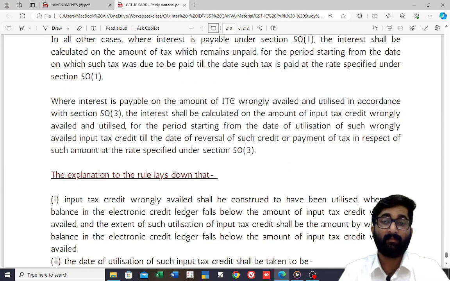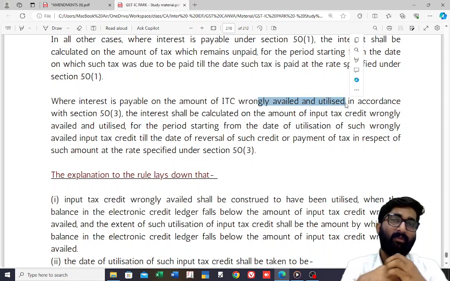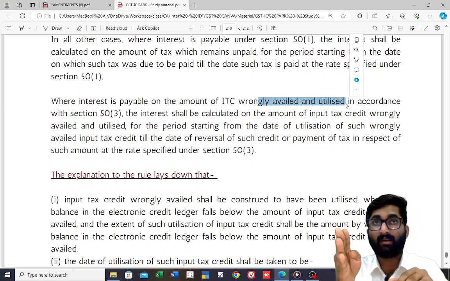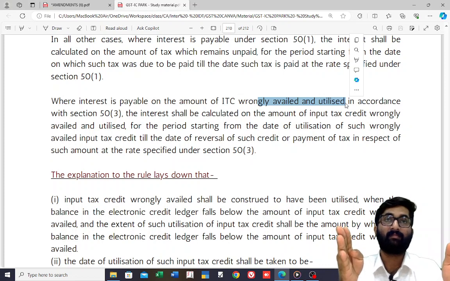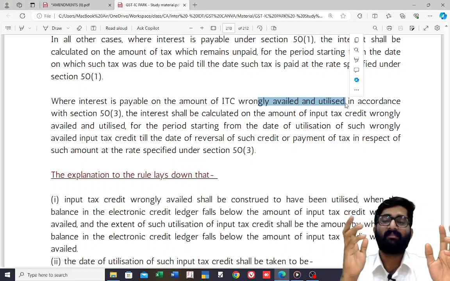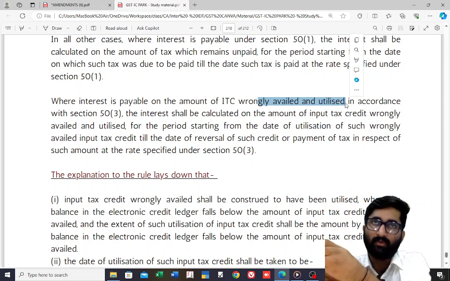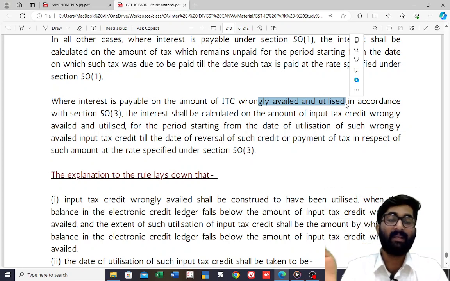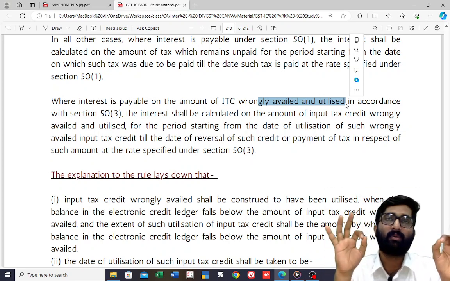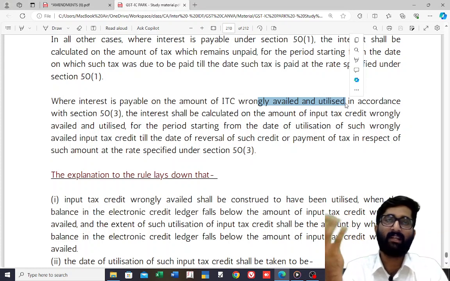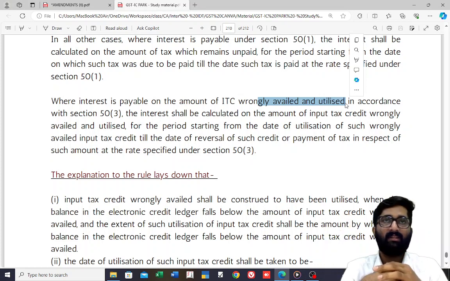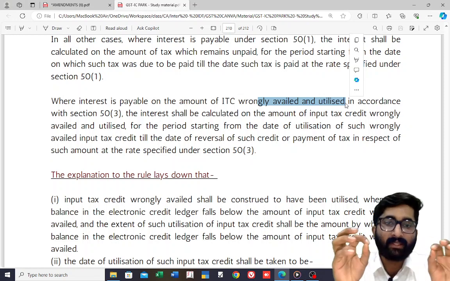You have to remember the amount of ITC wrongly availed and utilized. If you have wrongly availed the ITC and utilized it, then from the date of utilization till the date of reversal, for those days you have to pay interest at 24%. It was 24%, later it was changed to 18%. Remember, you have to pay the interest.